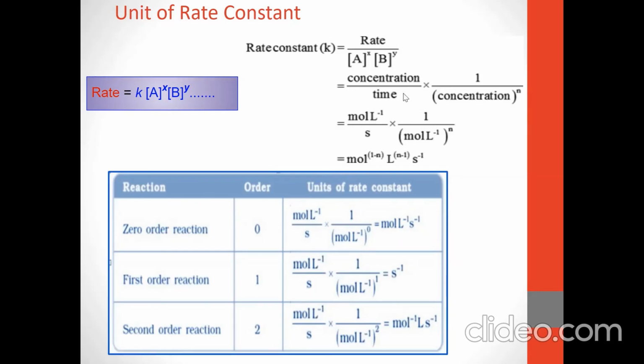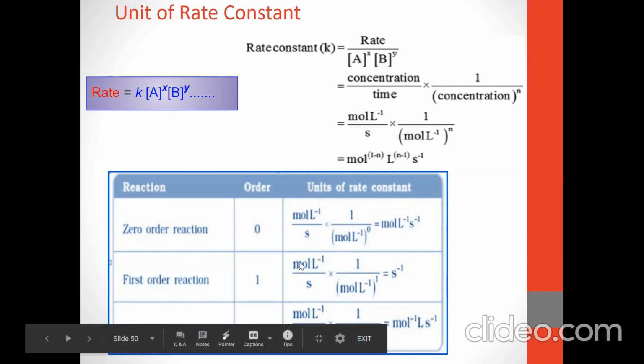By using this and simplifying, we get mole raised to 1 minus n, L raised to n minus 1, per second. To find the unit for different order reactions, we can put the value of n and get the unit of rate constant for zero order, first order, and second order reactions.